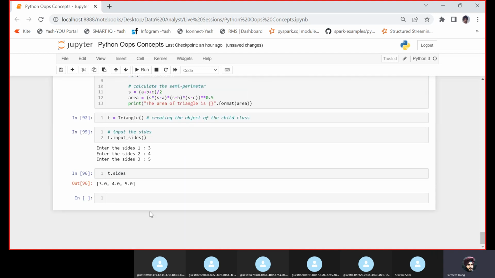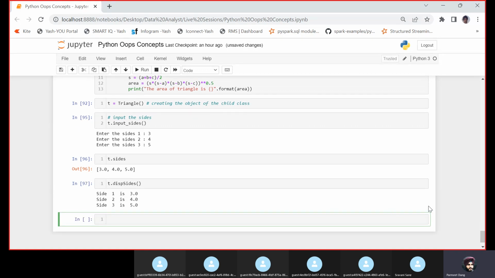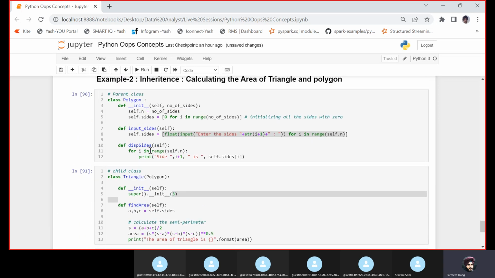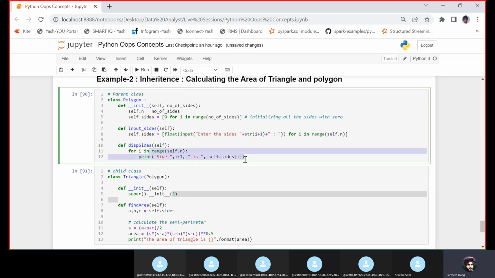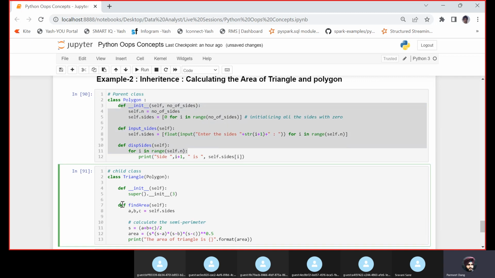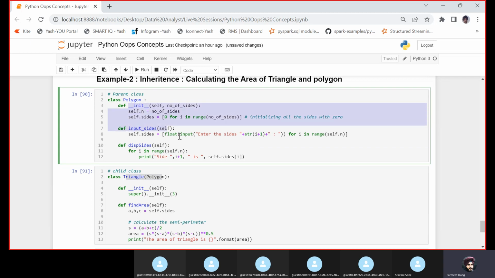So let us display the sides. So let us t dot display sides. Let us call this function. So see, side 1 is 3.0, side 2 is 4.0, and side 3 the user entered is 5.0. That's where we are just trying to display the sides. So we have displayed all the things. So we have created the child class object, and using child class object we have accessed all the attributes, all the attributes of the parent class.